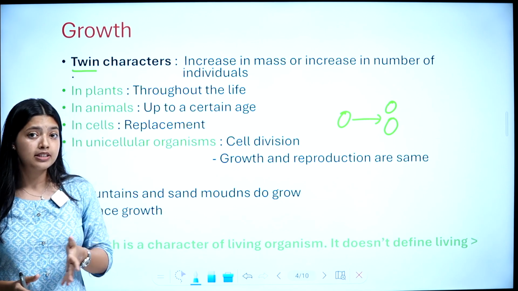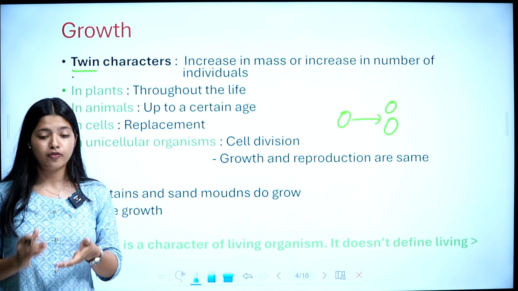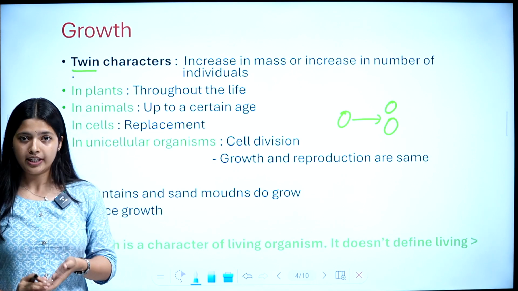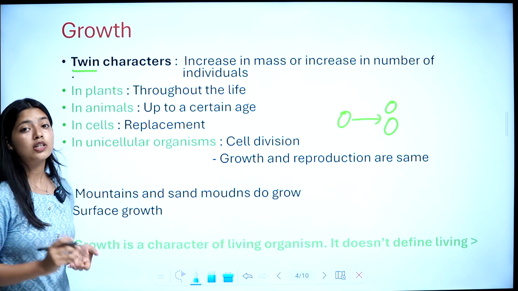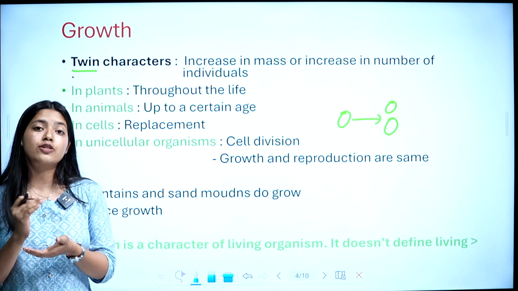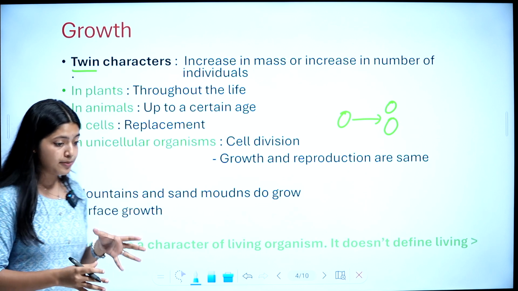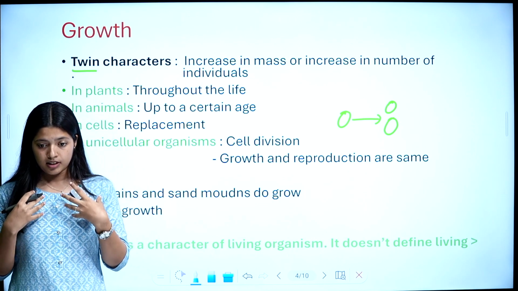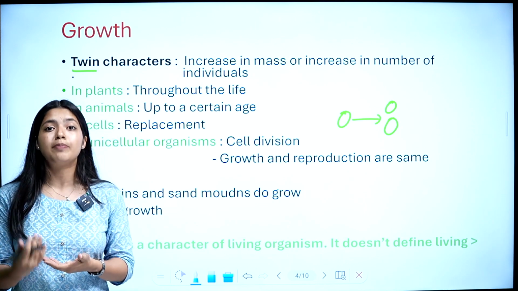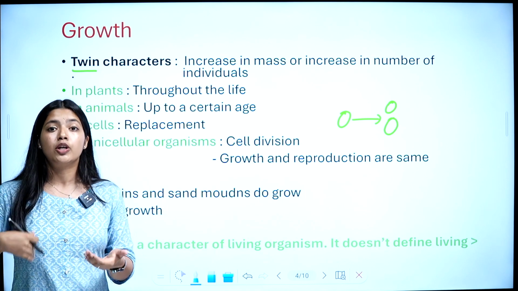In case of animals, growth is up to an age. After a certain age, we won't grow, right? So in case of plants, growth is throughout their life. In case of animals, it is up to an age. And in case of cells, cells means cells of us, like organisms, growth is replacement. Cells get replaced during growth.